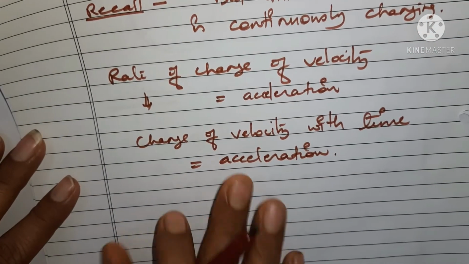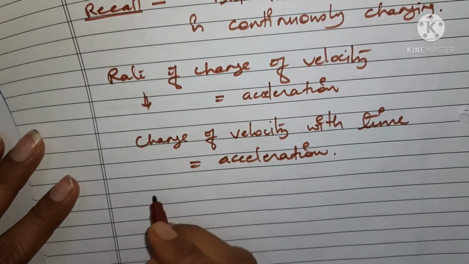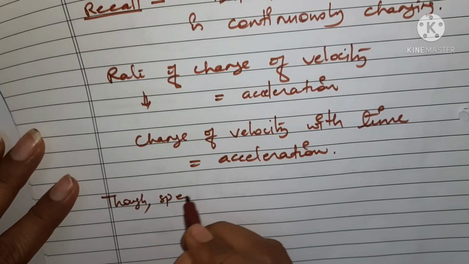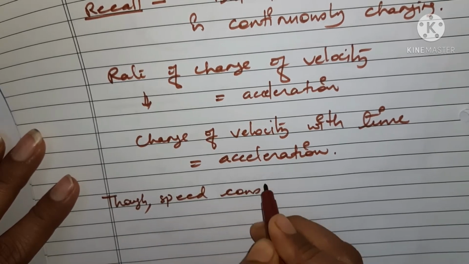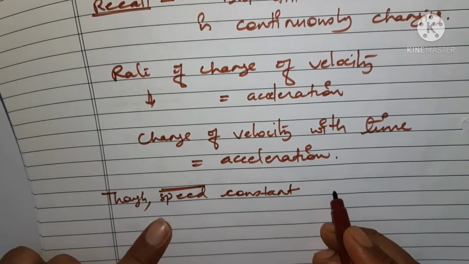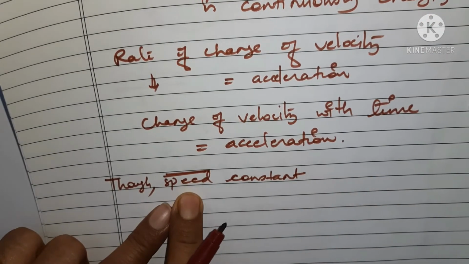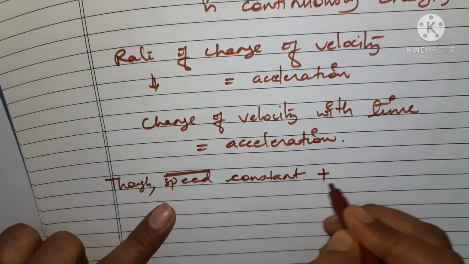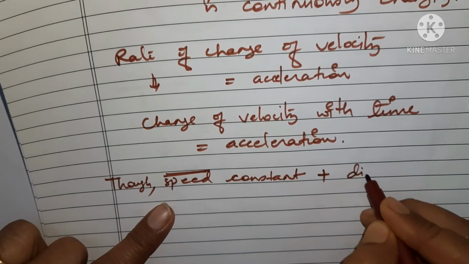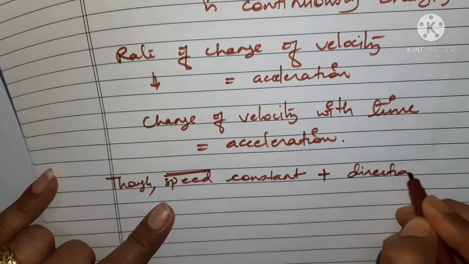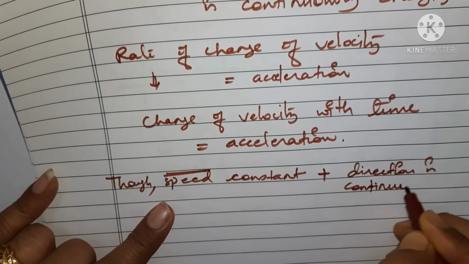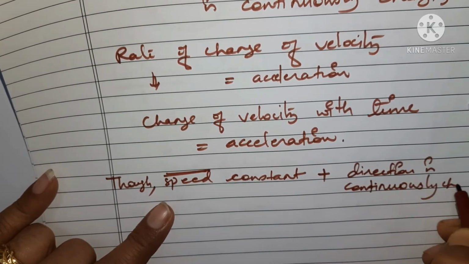What does it mean? It means that speed is constant, but when we are talking about speed, we never talk about direction. But when we talk about speed as well as direction, that means speed is constant but direction is not. Direction is continuously changing.